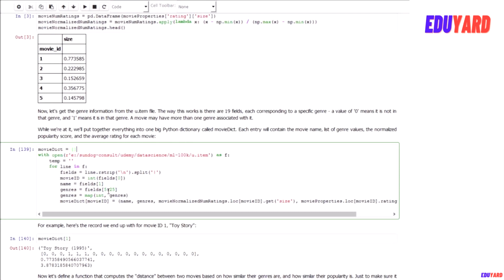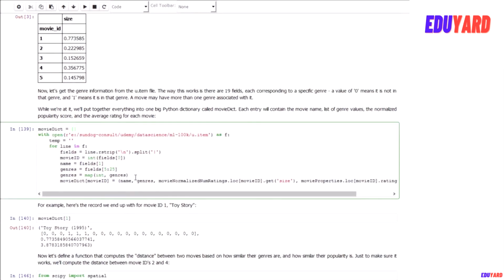And we will extract the movie ID, the movie name, and all of the individual genre fields. So basically there is a bunch of zeros and ones in 19 different fields in this source data, where each one of those fields represents a given genre. And so let's see what that looks like. We will construct a Python dictionary that maps movie IDs to their names, genres, and then we will also fold back in our rating information. So we will have name, genre, popularity on a scale of 0 to 1, and the average rating. So that's what this little snippet of code does.